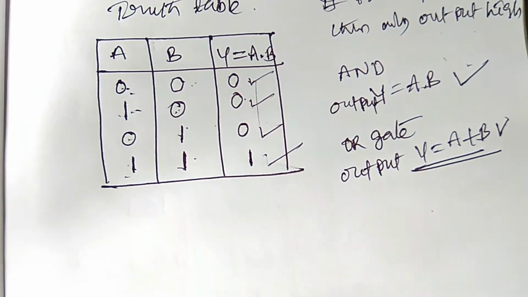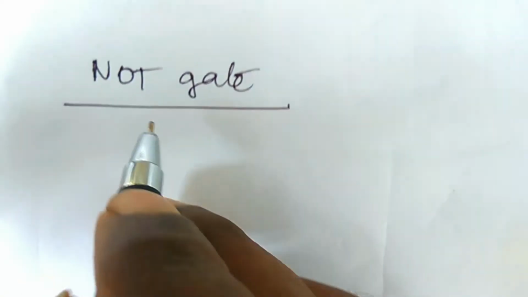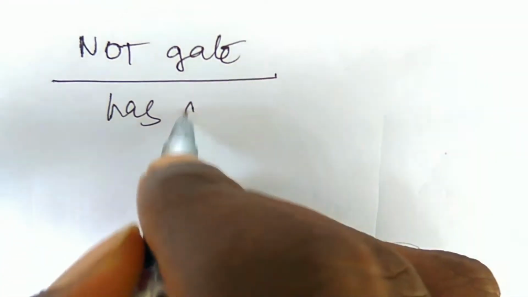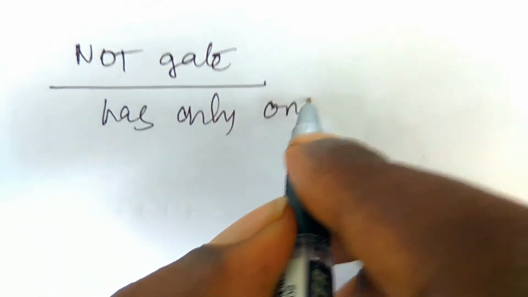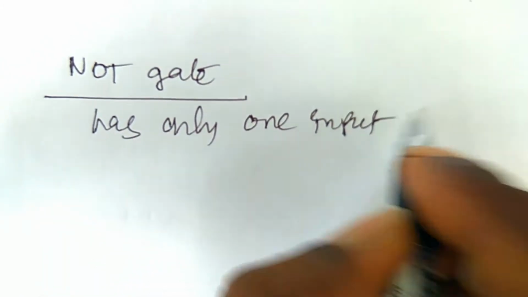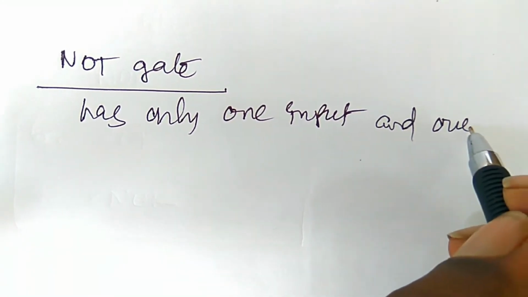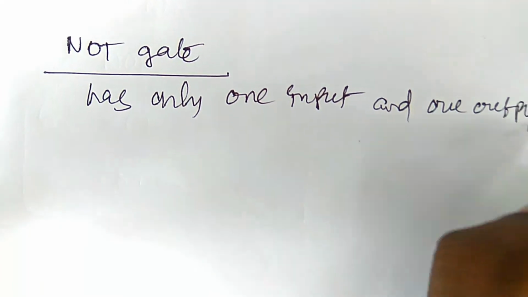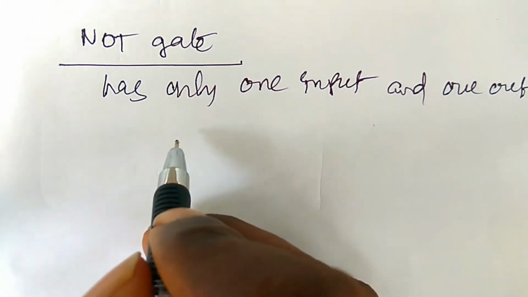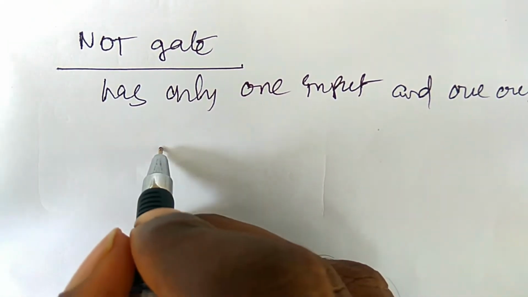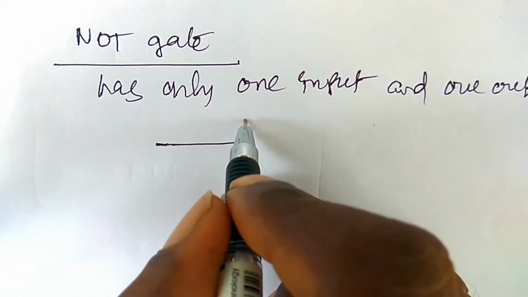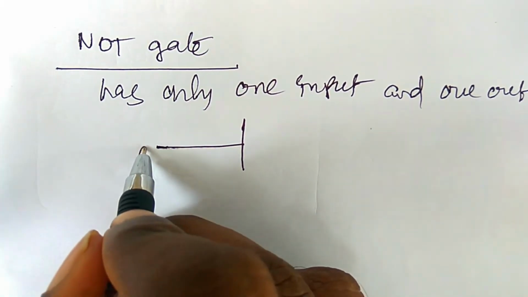And coming to the next gate, another gate is the NOT gate. Here the NOT gate has only one input and one output. The symbol of the NOT gate, so here there is one input, that is A.